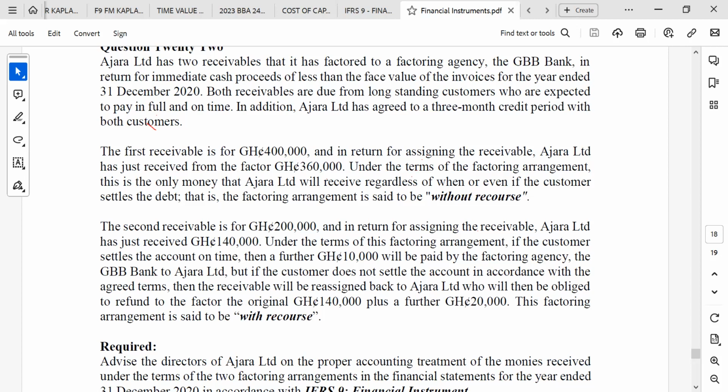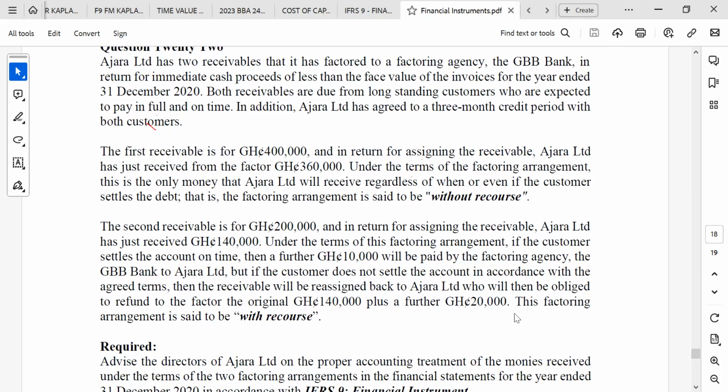But if the customer does not settle the account in accordance with the agreed terms, then the receivable will be reassigned back to the company, who will then be obliged to refund to the factor the original 140,000 plus a further 20,000. The factoring arrangement is said to be with recourse.